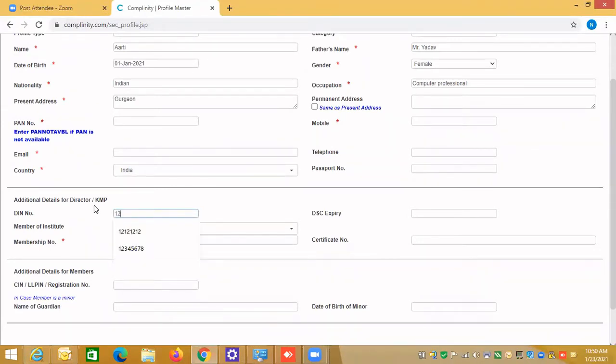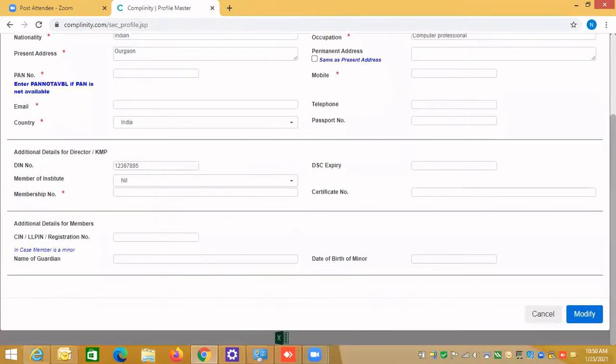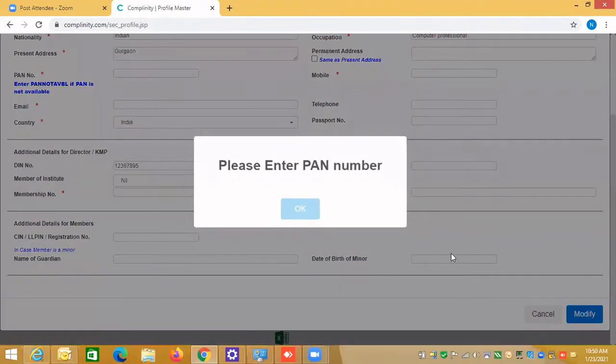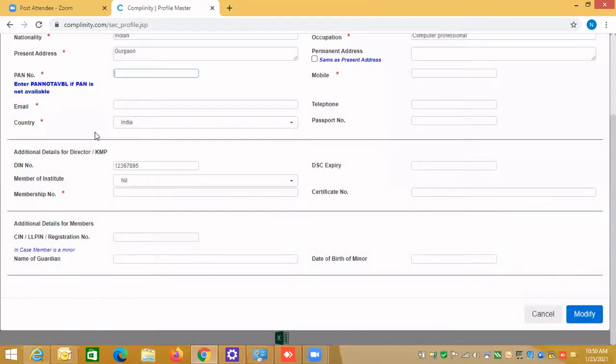So if I say DIN number, it's an 8-digit number. You need to enter the DIN number, and you see the system will guide you automatically. If I say save, because you have entered the DIN number, it means you are creating a person who will be acting as a director. So you need to enter the PAN number.